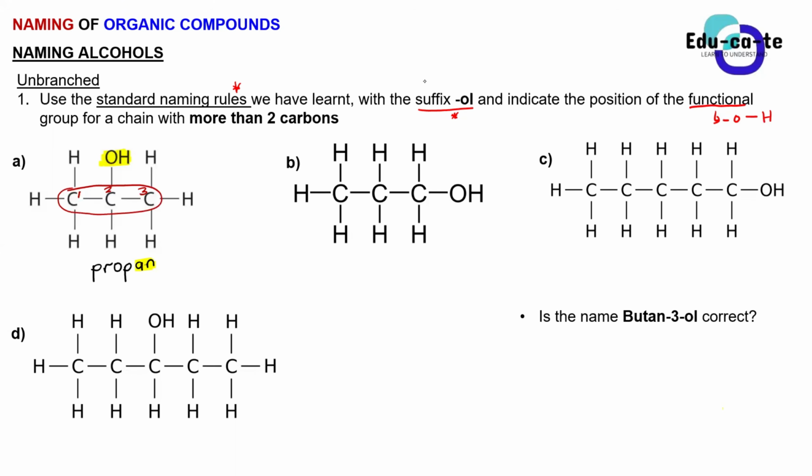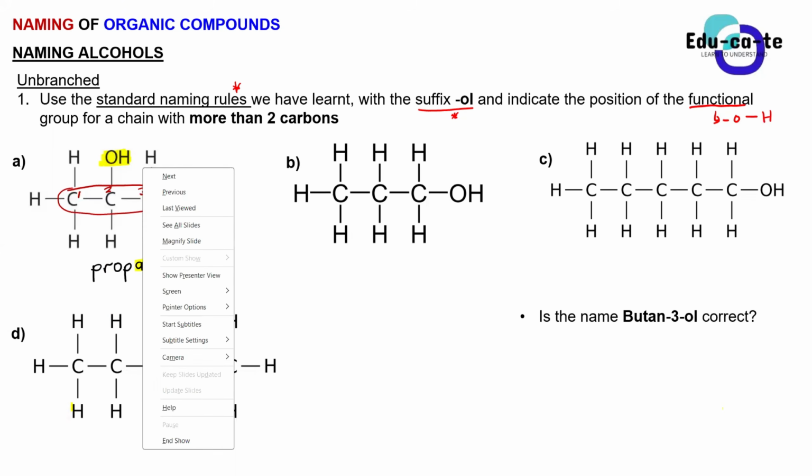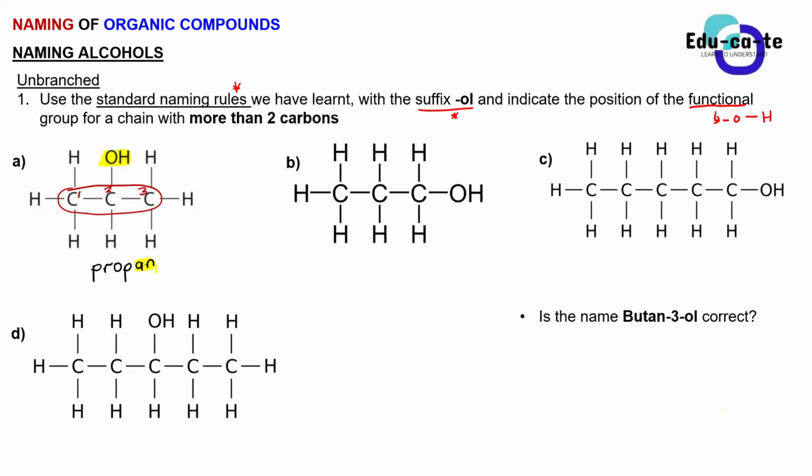Let's hear from you, yes and no. What does it mean? Number of carbons, sir. No, the "prop" is the number of carbons. It means that we have 3 carbons. That's correct. But the "an", why am I not just writing "prop" alone? Why am I writing the "an" as well? Let's hear that from Shadrach. Yes, it shows that it's saturated. Yes, it shows that your compound is saturated. There are only single bonds between the carbon atoms.